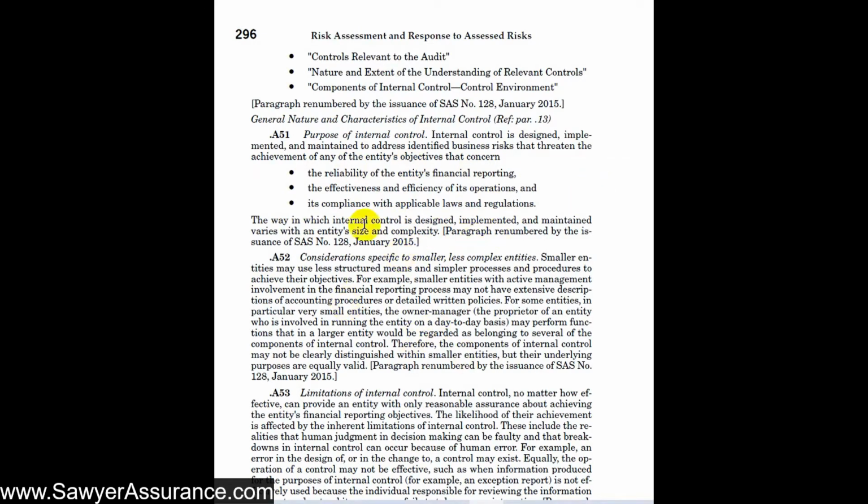And also within smaller entities, the entity may not have big narratives of their controls or appropriate segregation of responsibilities or duties, but the owner manager's participation in the business may be a control in itself. So even though an entity may not have a complex, intricate matrix of controls for everything, its control environment may still be sufficient for the size and complexity and the purposes of that entity.